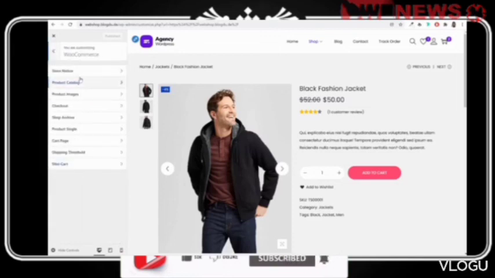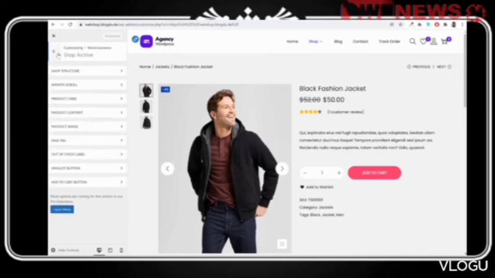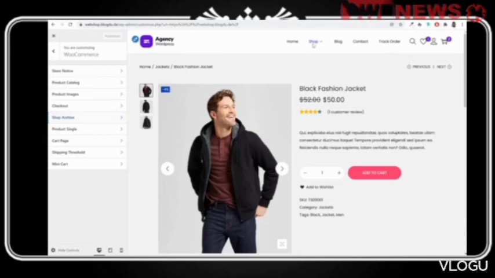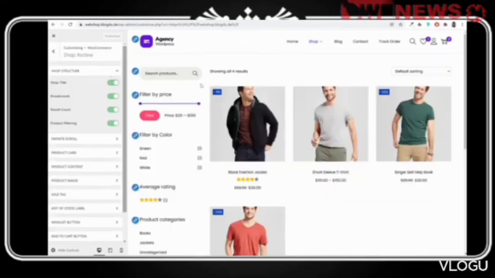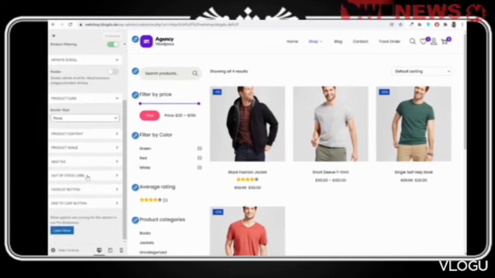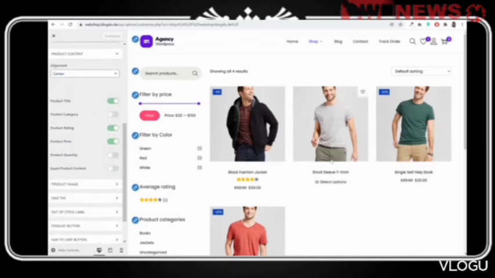WooCommerce, now very important, WooCommerce. Now under WooCommerce, I want to do one thing. Let's see, shop archive, everything is good. Let's go to the shop page again. So under shop archive, if you want to change the structure, whether you want to display the title and everything, infinite scroll, if you want to enable this. Now what all things you want to display. So product content, here as you can see, I'm displaying the title, rating and add to cart. So title, rating and add to cart are on, rest everything is off.